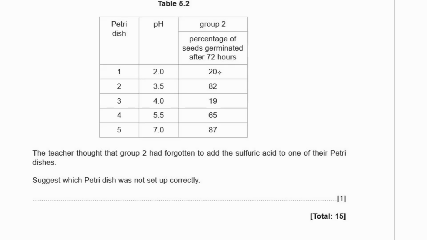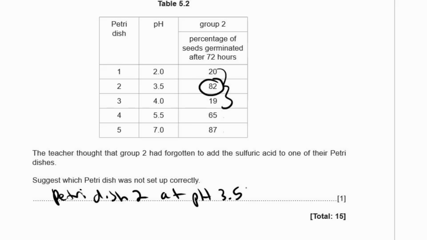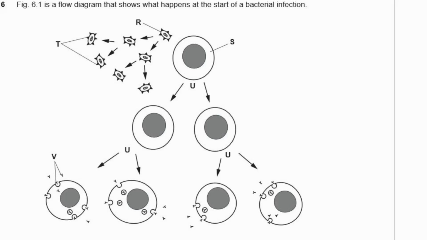Well, look at this. We have 20 degrees, 82 degrees, 19 degrees, 65, and 87. This doesn't seem to fit, does it? Because pH 4 and under, these should be pretty much exactly the same. So we could say petri dish 2 at pH 3.5. All right, that's good.